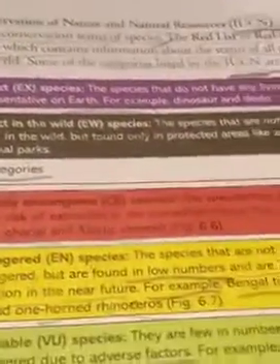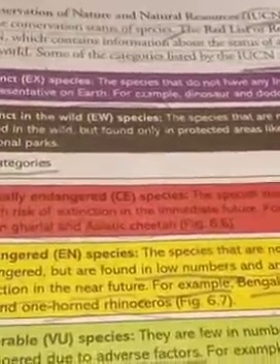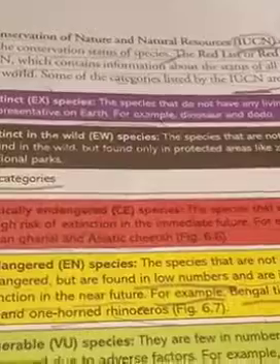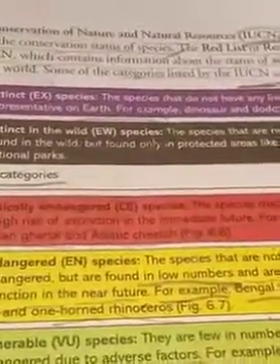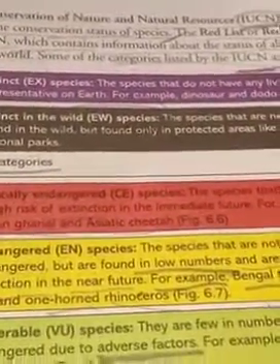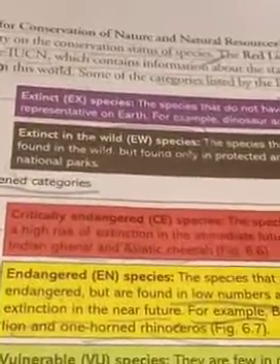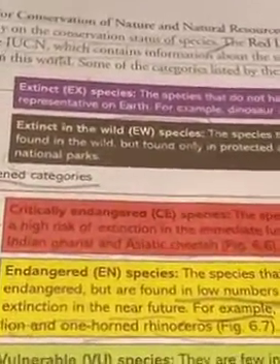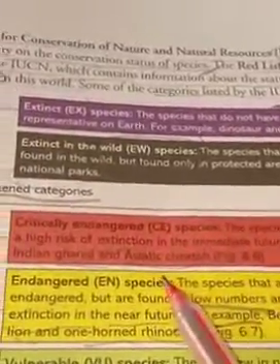Means these species are not found in the wild but they are found in protected areas. These protected areas are prepared by the government or by semi-government bodies or some NGOs, that is, some botanical parks, zoos, biospheres. So they are found in those only.